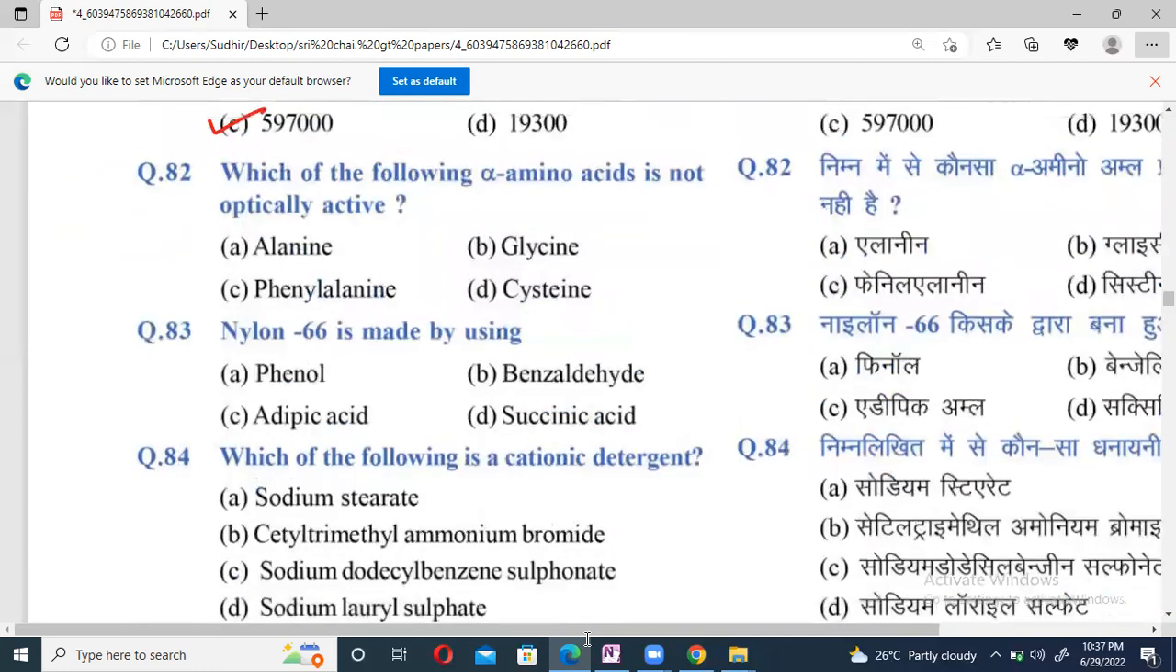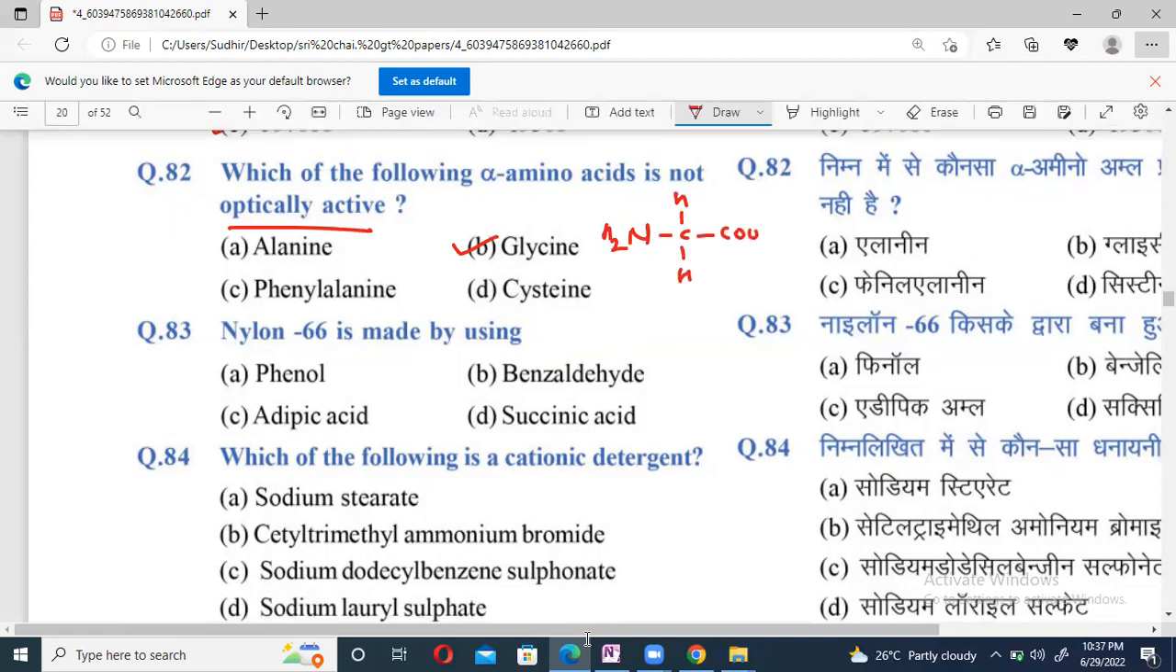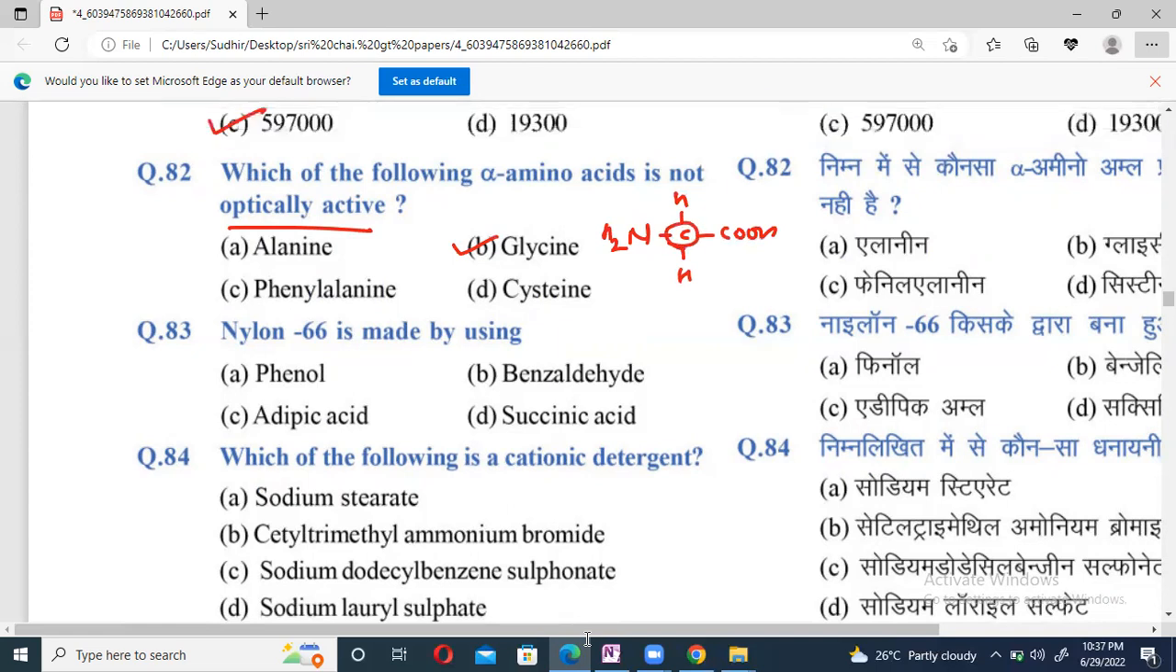Now 82. Which of the following alpha amino acids is not optically active, beta? Very important question, every year they are asking. Glycine is such an amino acid which is not optically active. It is optically inactive. How do you know, sir? Glycine structure, I just told you. It is NH2, then carbon, then hydrogen, and COOH. But we don't have any chiral center, so it is not optically active.